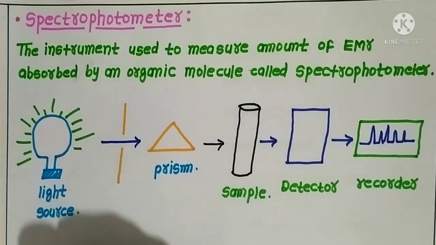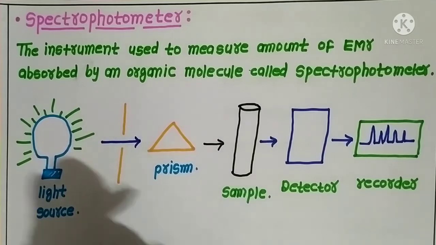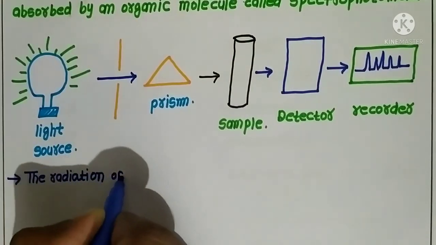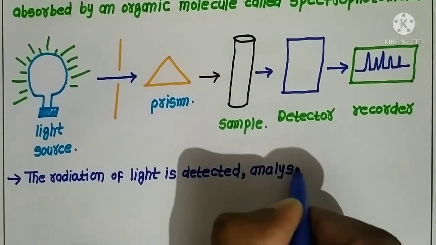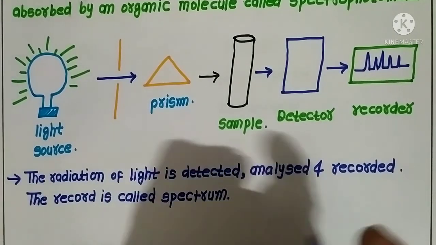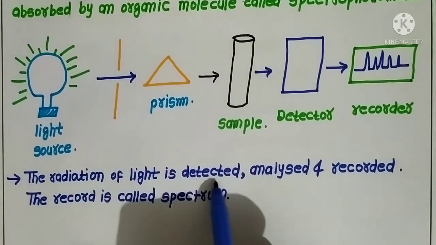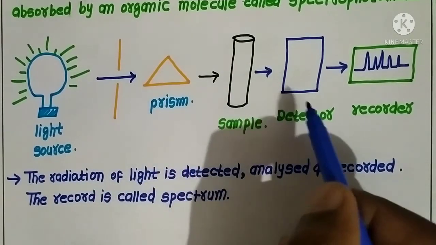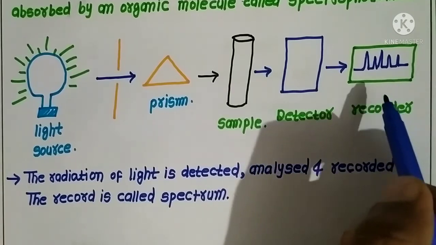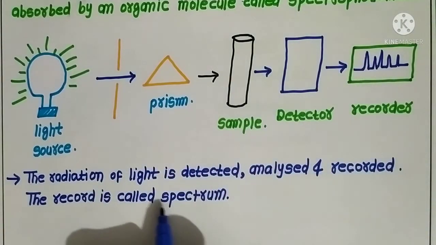The radiation absorbed by the sample is detected and analyzed by the detector, and the recorder records this absorbed radiation. The record is called a spectrum.